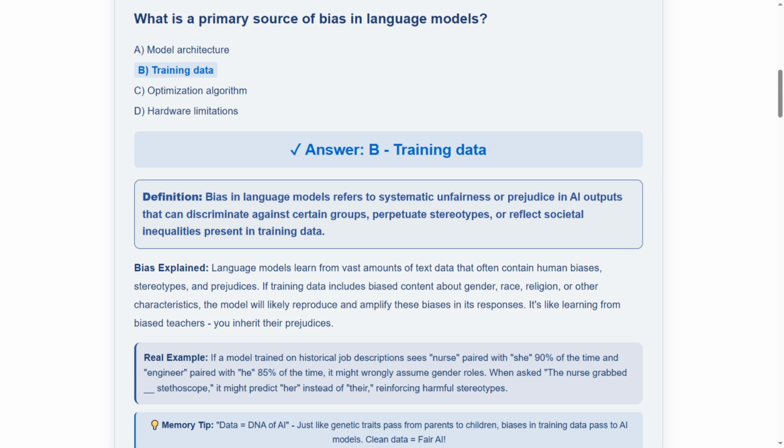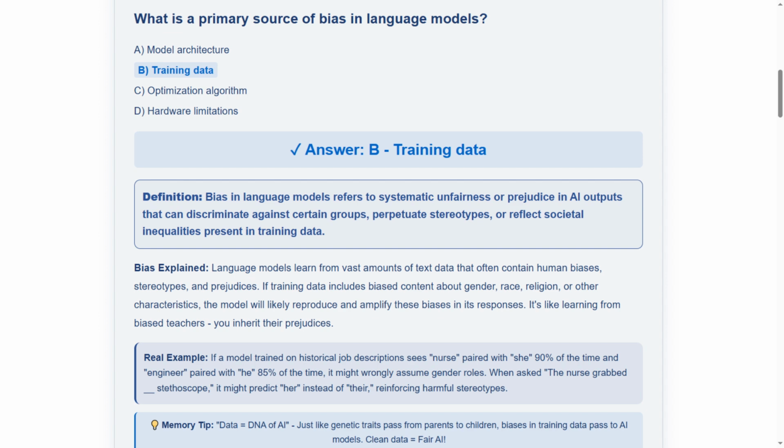Our first question today focuses on bias in language models. What is a primary source of bias in language models? Your options are A. Model architecture, B. Training data, C. Optimization algorithm, or D. Hardware limitations. The correct answer is B.